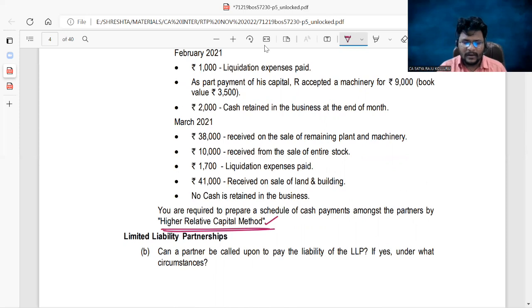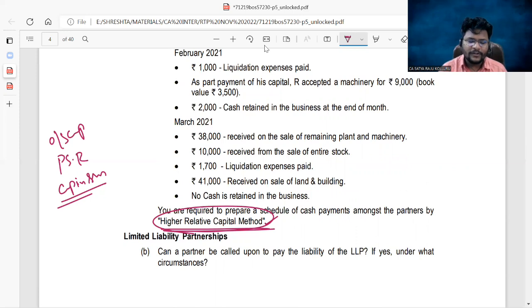Am I right? Sir, in case of the higher relative capital method, how do we need to work it out? Outstanding capitals we will start with, then profit sharing ratio, then outstanding capital divided by profit sharing ratio, then you will get a capital base per share. Then the lowest capital base per share into profit sharing ratio, then you will get, tell me guys, relative capital. If you compare the relative capital with the outstanding capital, then you will get an excess capital. This process we should continue till the end.